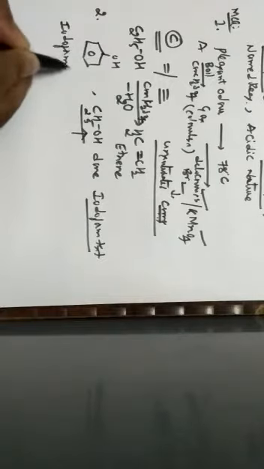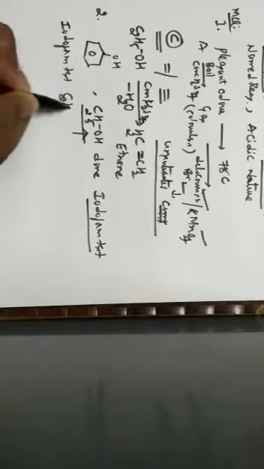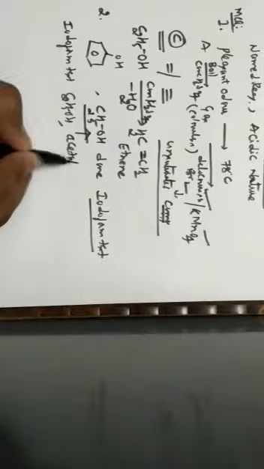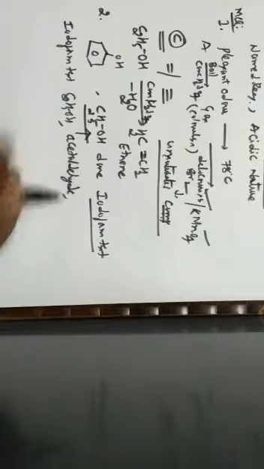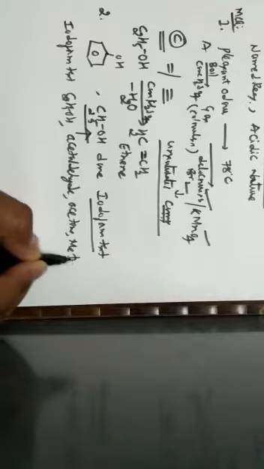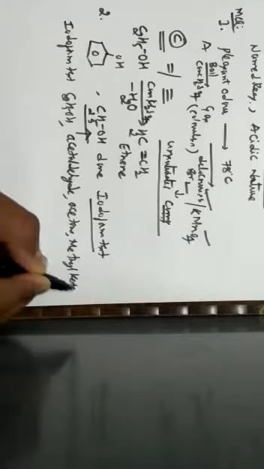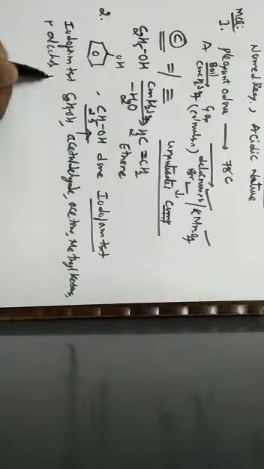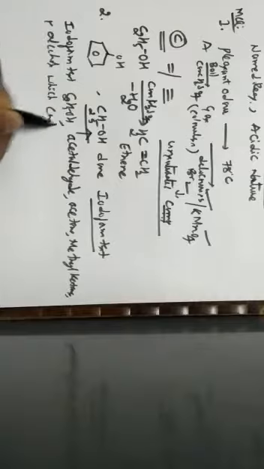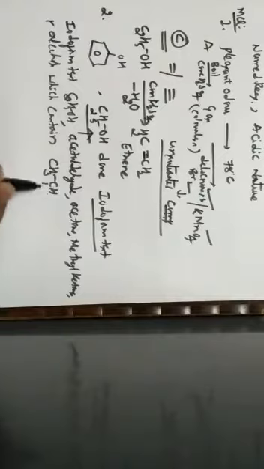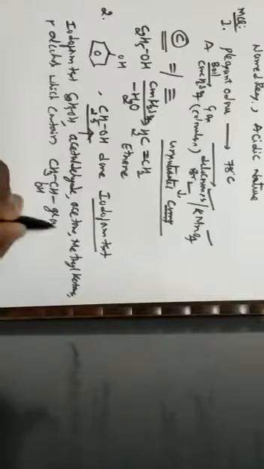This iodoform test can be shown by ethyl alcohol, acetaldehyde, acetone and methyl ketones, and it is also shown by alcohols which contain a group called CH3CHOH group.